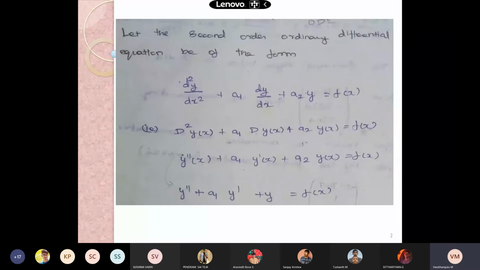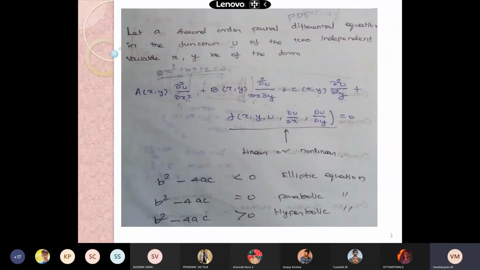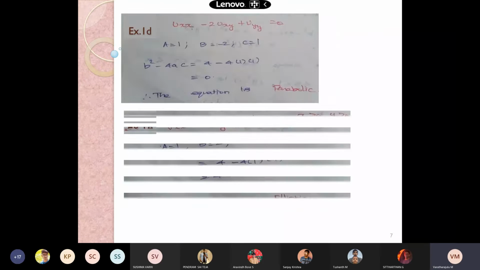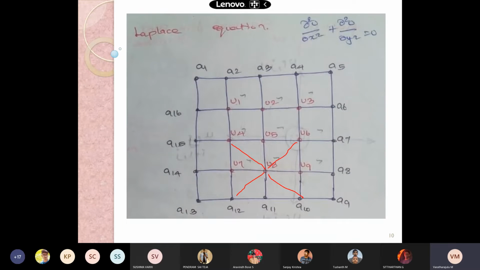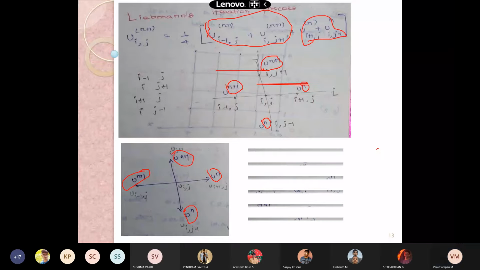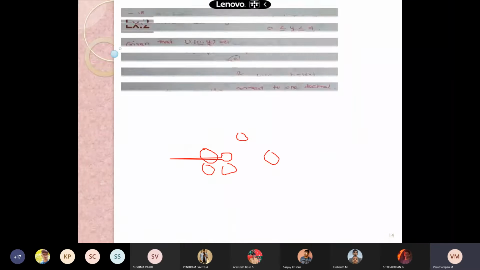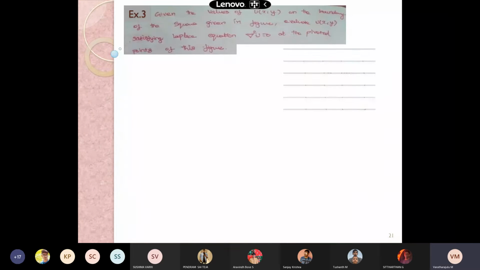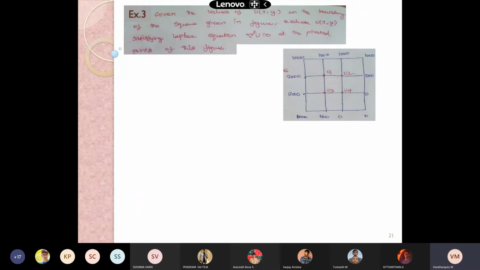We were taught the ordinary differential equation and the basic, conventional information about the partial differential equation, and how these partial differential equations can be categorized into elliptic, parabolic or hyperbolic equations. We also discussed the standard 5-point formula, the diagonal 5-point formula and the Laplace equation, and how the Laplace equation and the Liebmann iteration process are applied for finding the solution. I think we stopped there, and I requested you to solve this particular problem.